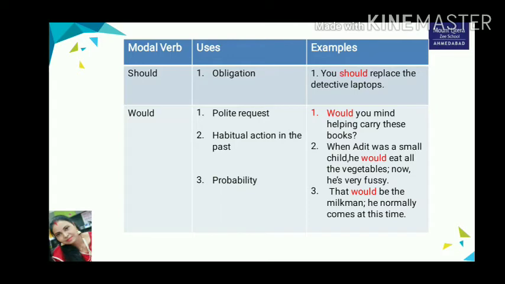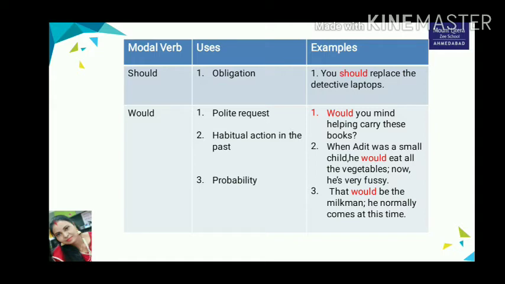Next modal verb is should. Should is the past form of shall. It is used to express duty or moral obligation in all three persons. For example, you should replace the defective laptops. Or we should obey our parents. People should be gentle and fair. Or you can say that this is a costly sari, it should look beautiful. So these are the examples where we can use should to show obligation.